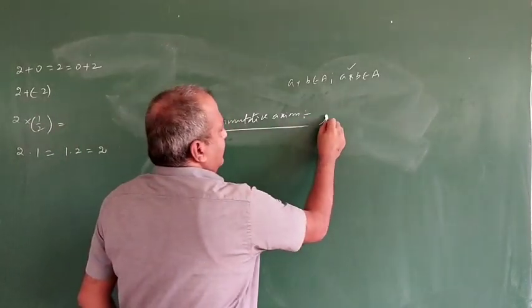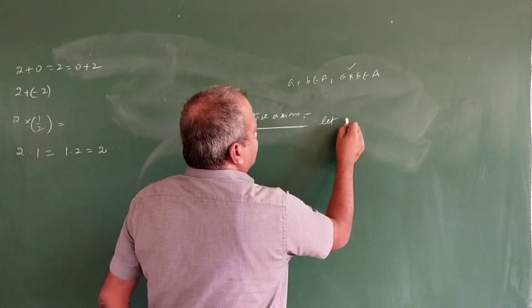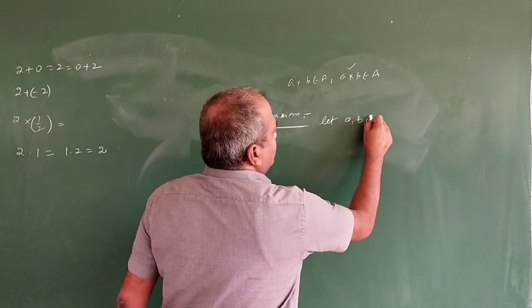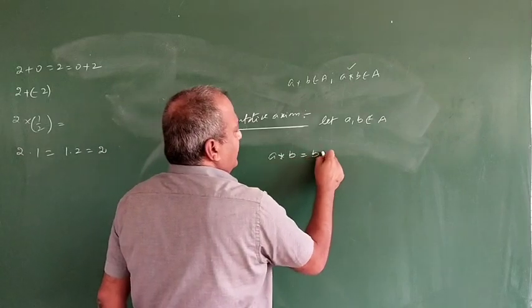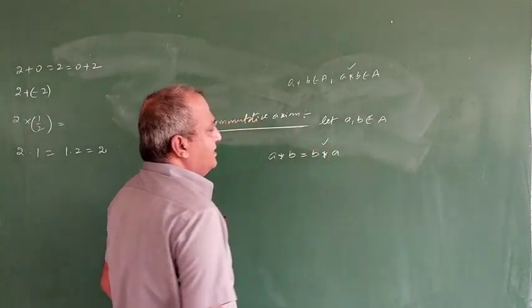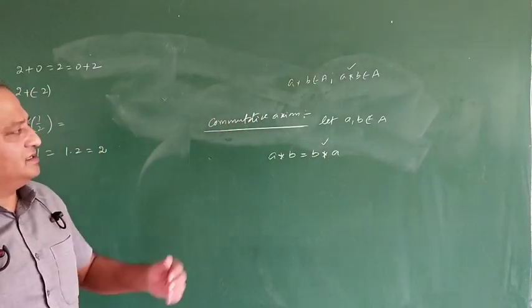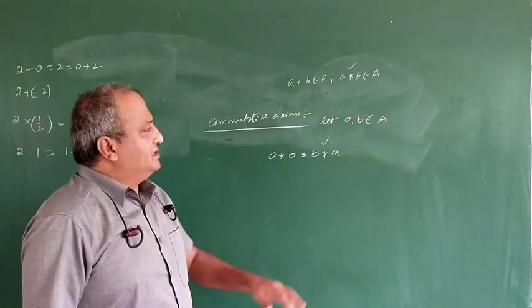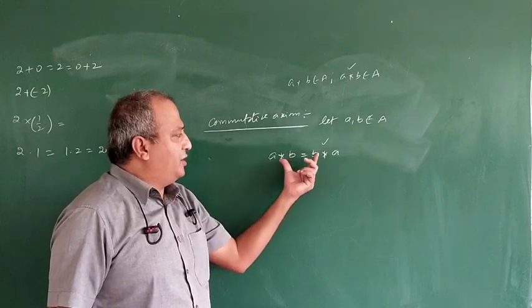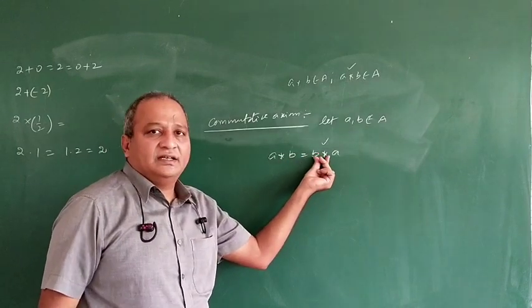Let a, b belong to A. If a star b is equal to b star a, then star is commutative in the set A, or set A satisfies the commutative axiom with respect to this star.